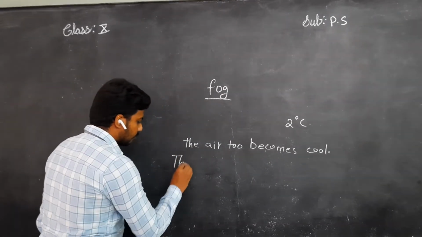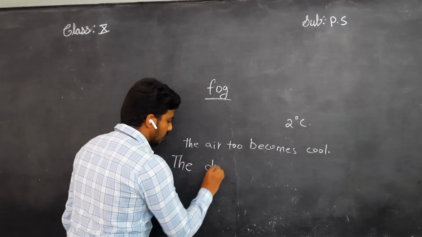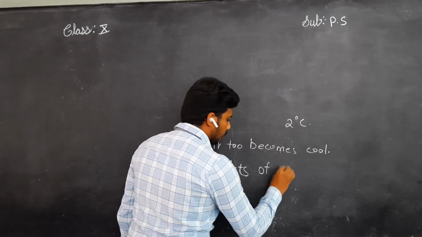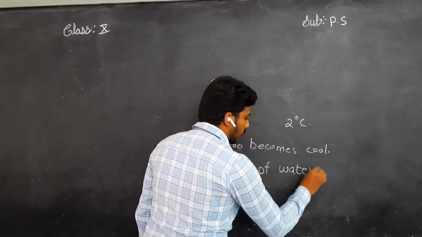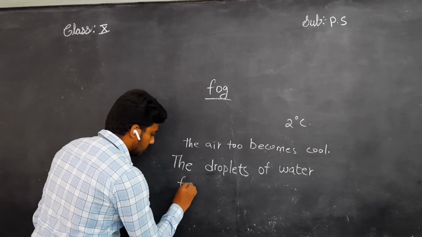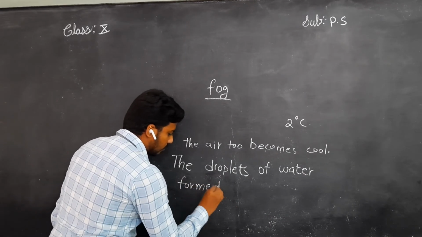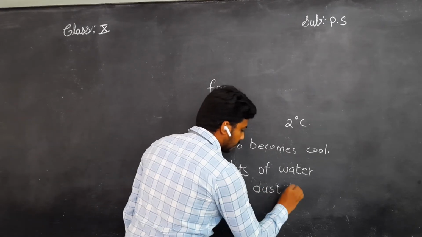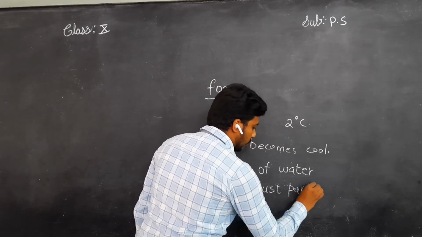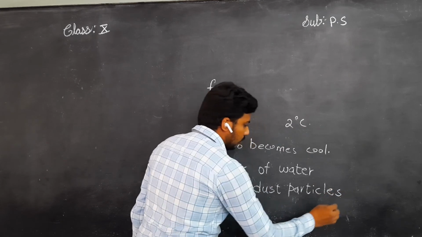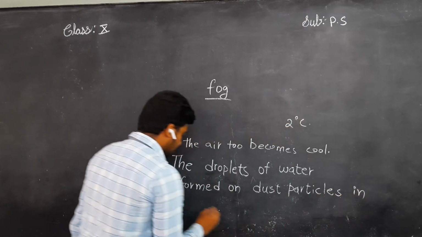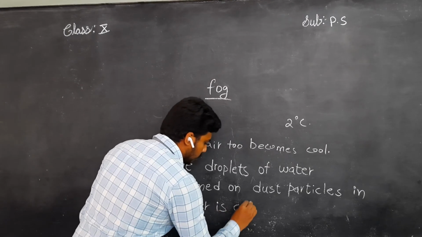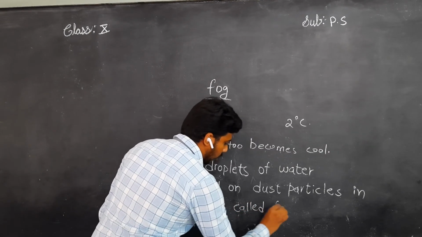Then what is the concept of fog? It says the droplets of water formed on dust particles in air are called fog.